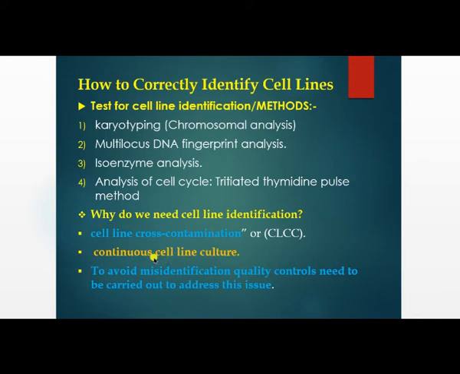To avoid misidentification, we have to control the quality, using whichever quality practices or factors we have learned to minimize cross contamination and to minimize the misidentification of cell lines in a culture. If you minimize the misidentified cells in a culture, you can obtain the correct cell line. So you have to control the quality by addressing this issue.